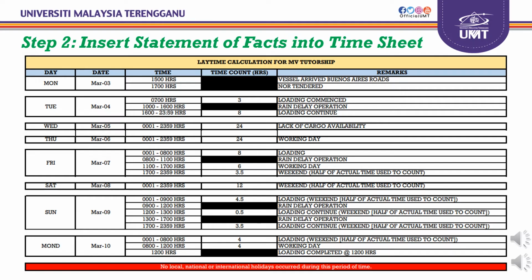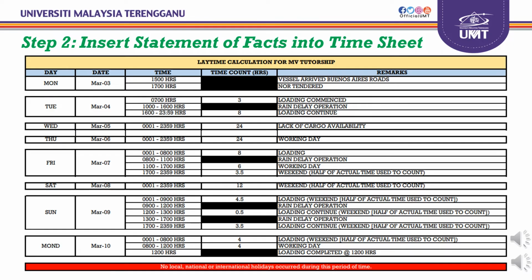Next, Saturday, March 8 from 0001 until 2359 hours. We count twelve hours because at the weekend half of the actual time used is counted. And next we continue on Sunday, March 9 from 0001 until 0900 hours. Time count is 4.5 hours because half of the actual time used is counted.